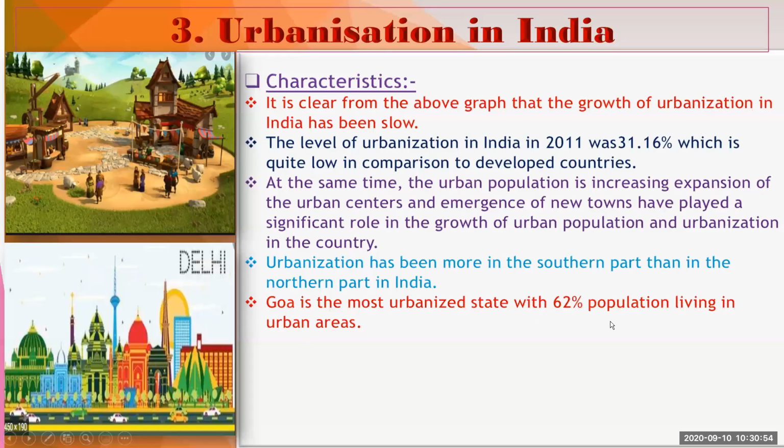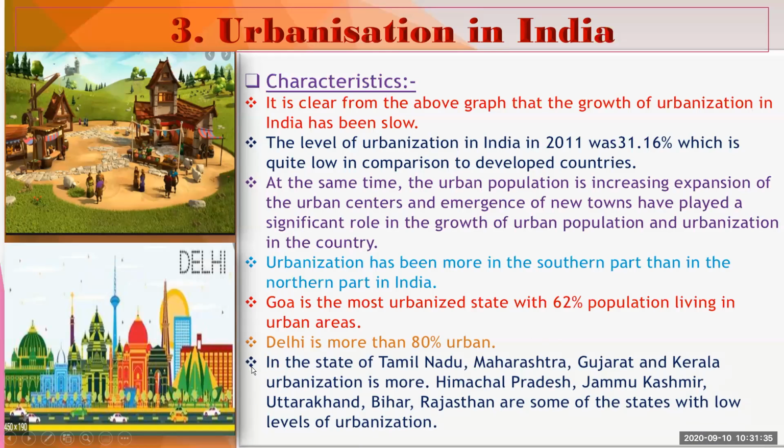Goa is the most urbanized state with 62% population living in urban area. Actually, this is the smallest state of India, and that's why it is possible. It is the most urbanized state of India, but still the rate of urbanization is only 62%. Delhi is more than 80% urban, because Delhi is a city area, and 80% people are living in the urban areas.